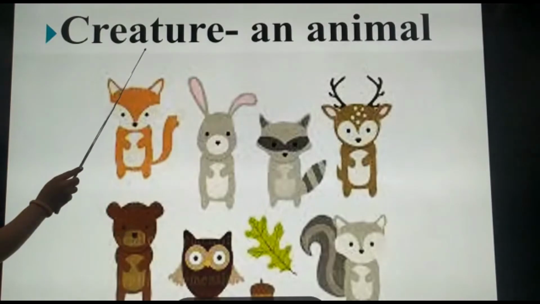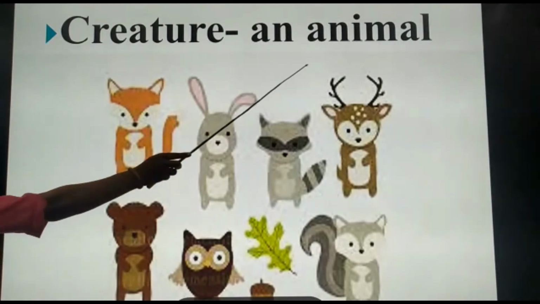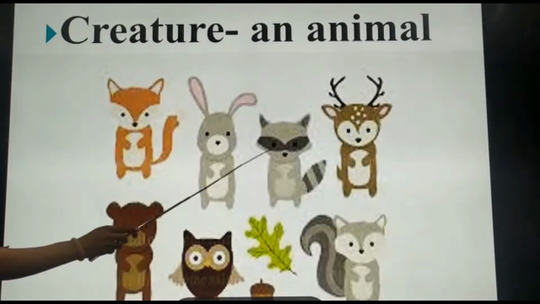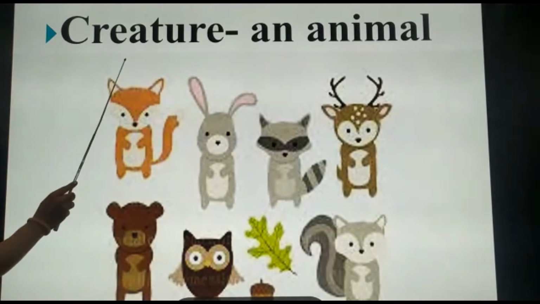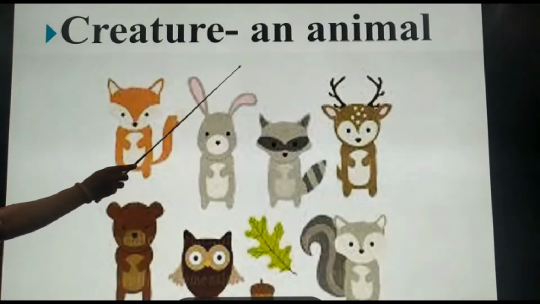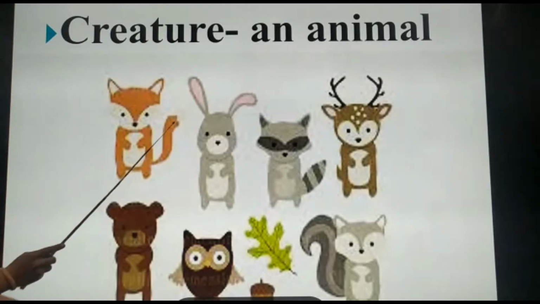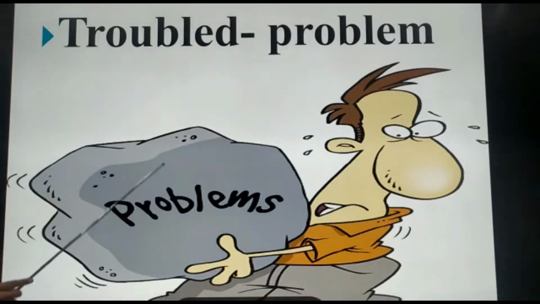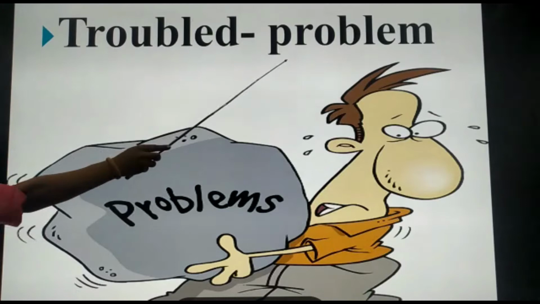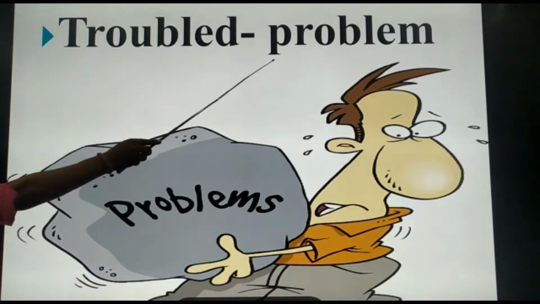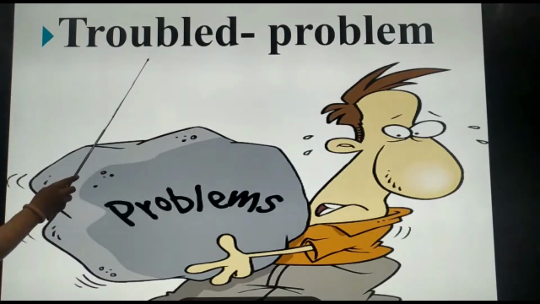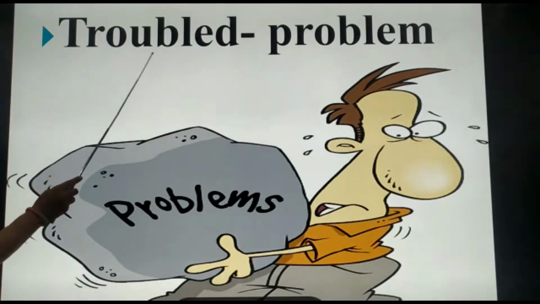Next comes creature. Creature means an animal. You can see the picture of many animals over here. Creature can be an animal which lives on land, in air or in water. Troubled. Troubled means problem. So whenever you are in problem, we can say that I am feeling troubled now.